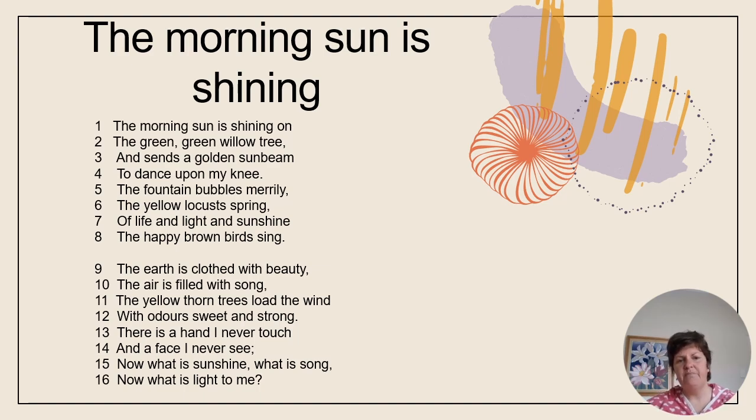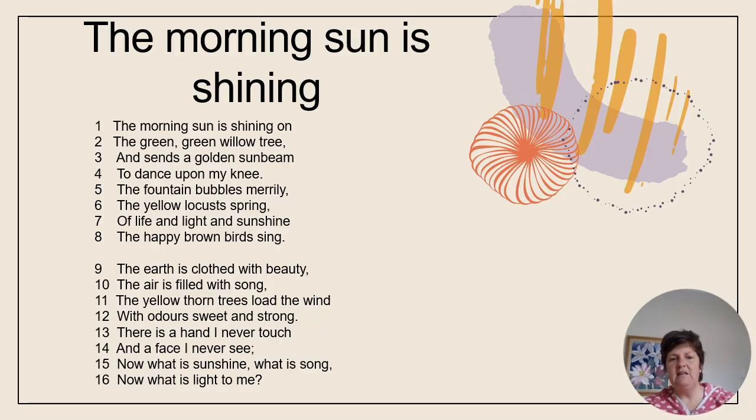It's quite deep. What does the poem make me think about? It makes me think of the absolute beauty in nature, an early morning sunrise with beautiful colors and the sun welcoming me in its embrace, dancing on my knee, the earth being clothed in beauty. Clothes can be absolutely opulent and wonderful and make us feel very pretty.